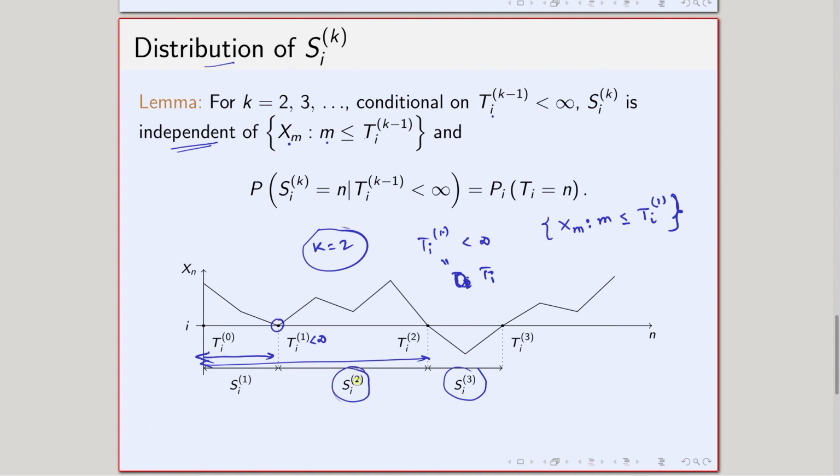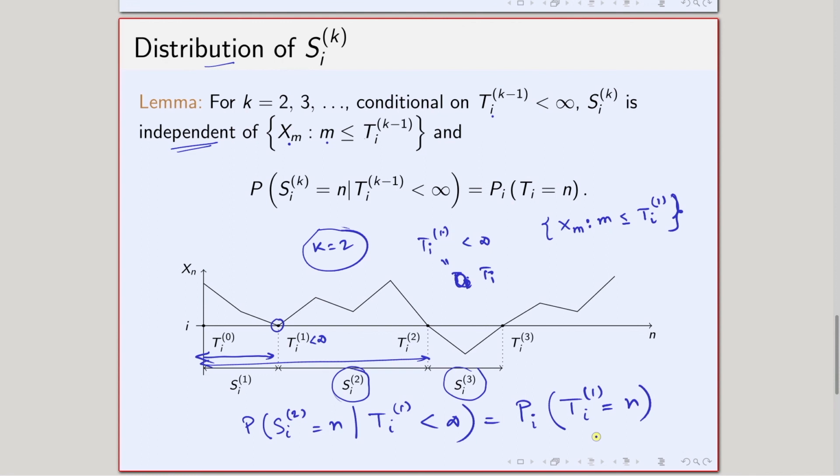The next part tells us that if I talk about S_i^2, then the probability that S_i^2 equals n given T_i^1 is finite is the same as the probability, starting from i, that T_i equals n.